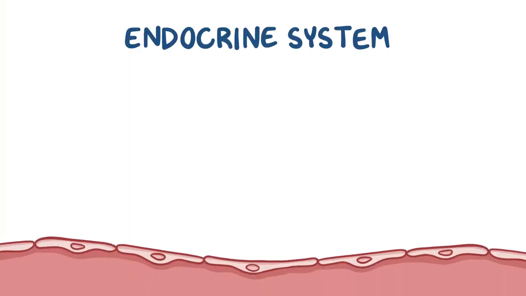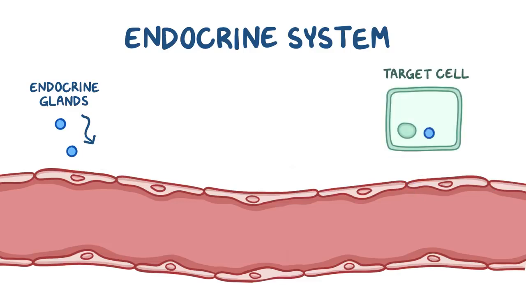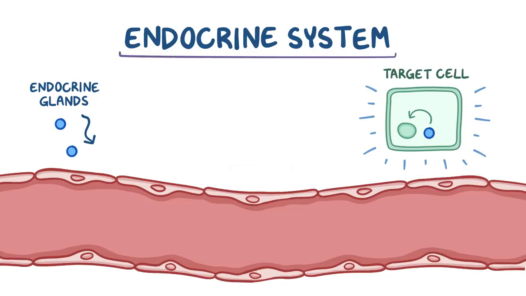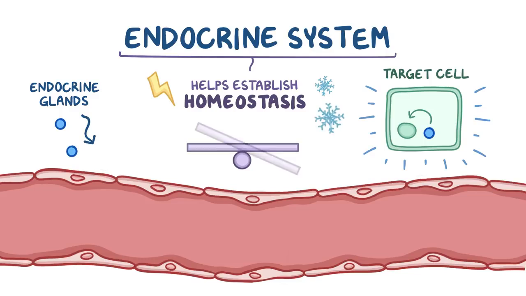The endocrine system is made up of various endocrine glands that each secrete hormones into the bloodstream. When hormones reach their target cell, they bind to a receptor on the cell's membrane, or within the cell, and in response, the target cell changes what it's doing. So at the end of the day, the endocrine system helps establish homeostasis, which is a sense of balance even when there are changes in the external environment.